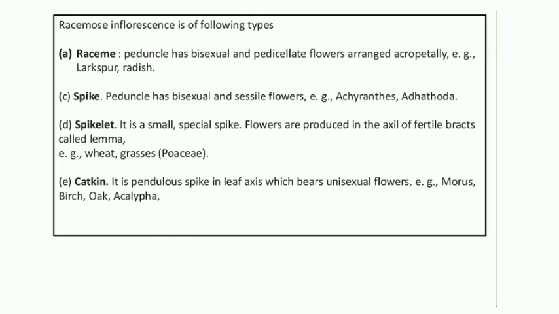So, first character, raceme. Peduncle has bisexual and pedicellate flowers. Remember, bisexual means both androecium and gynoecium, male and female parts, are there. Pedicellate, pedicel is present. Arranged acropetally. Acropetal means a large flower at the base, small flower at the tip. That is an example, larkspur as well as radish.